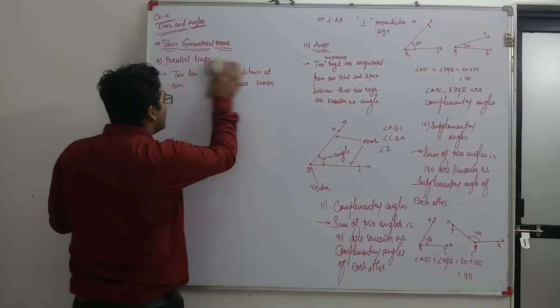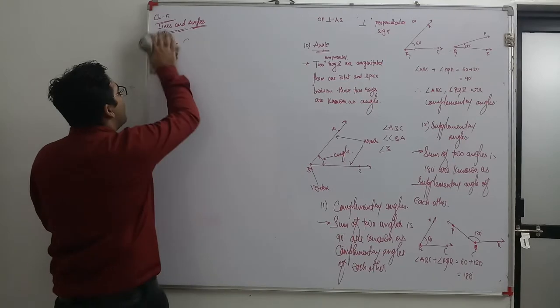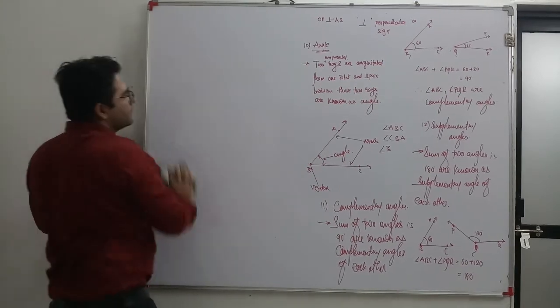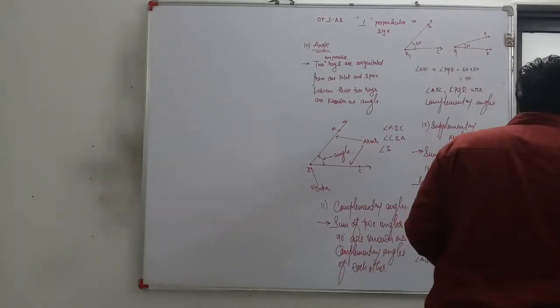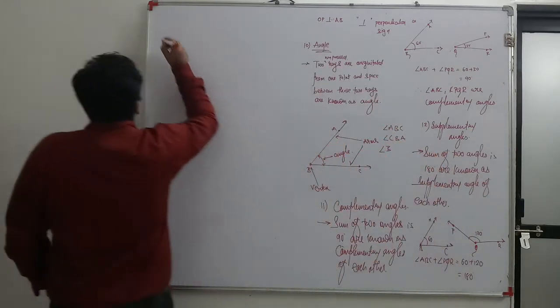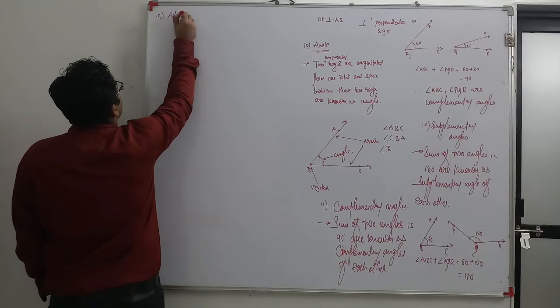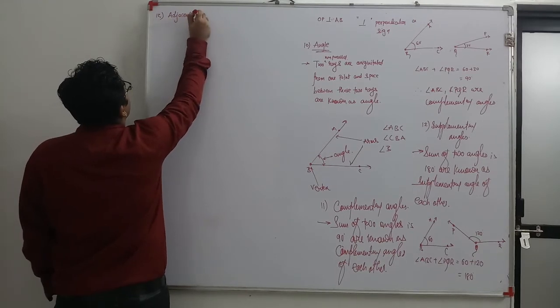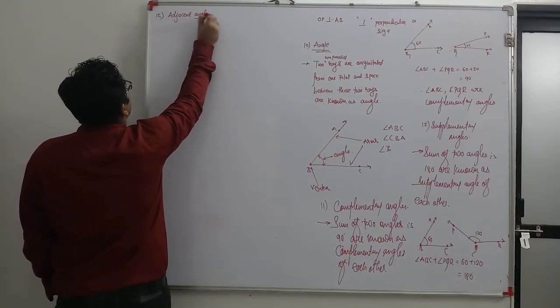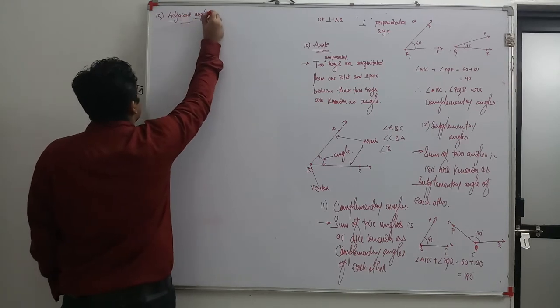Now let me move toward another angle type, called adjacent angles. Now 13, adjacent angles. So what are adjacent angles?